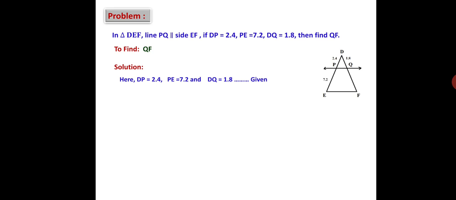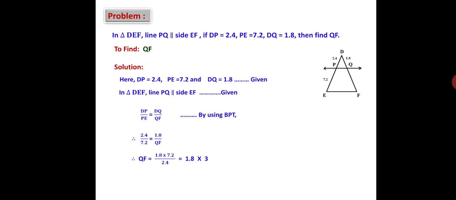Now in triangle DEF, line PQ is parallel to side EF. Therefore, we can write by using the basic proportionality theorem, that is DP upon PE will be equal to DQ upon QF. Substitute the values. 2.4 upon 7.2 is equal to 1.8 upon QF.